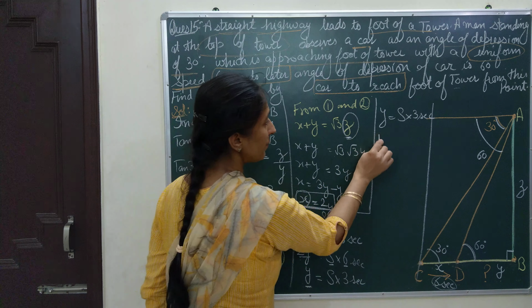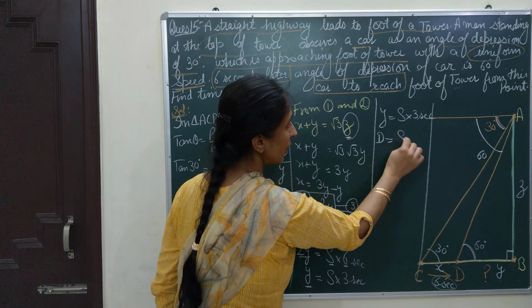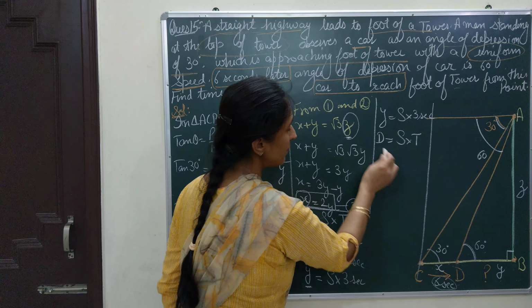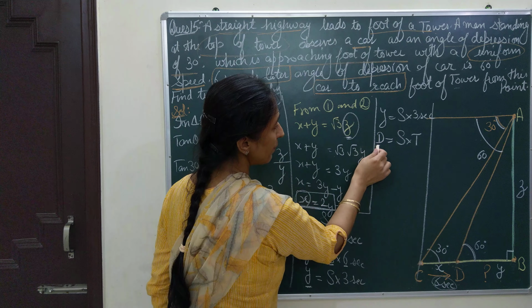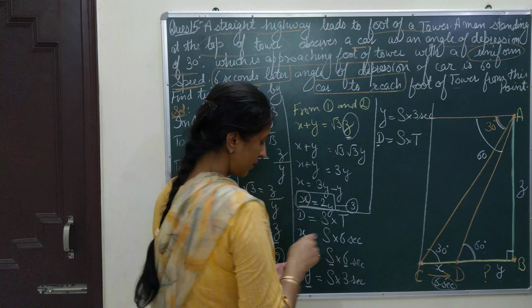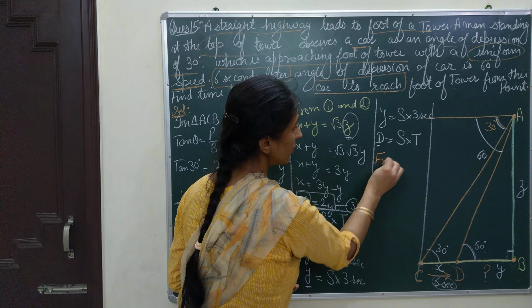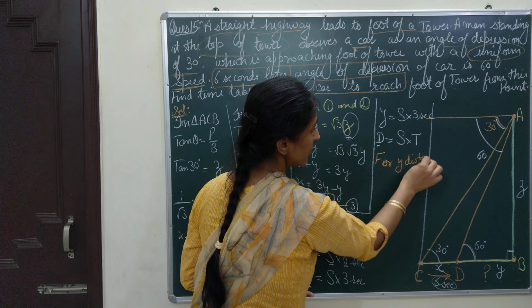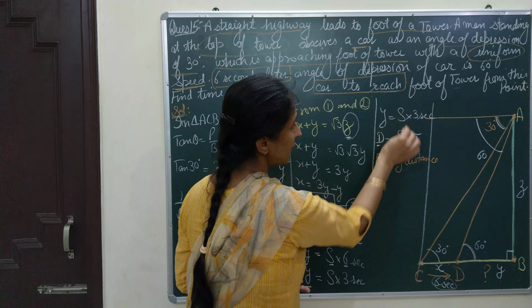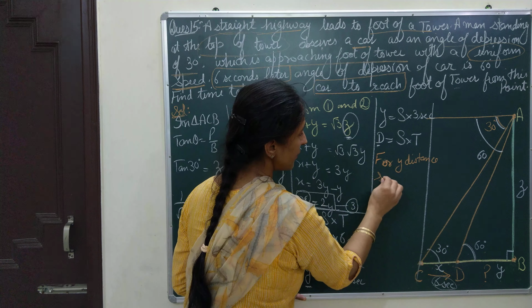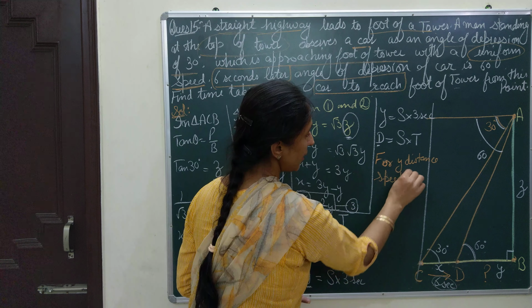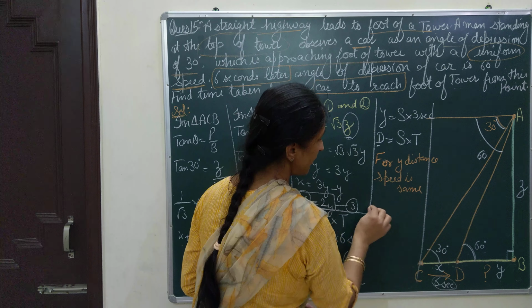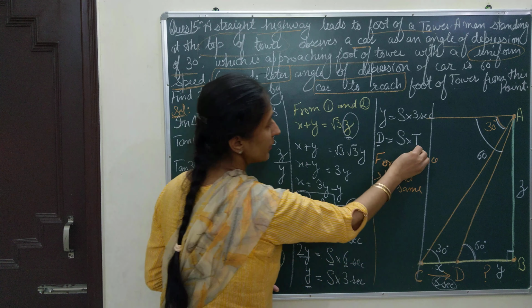If I again compare this with the distance speed formula, distance is speed multiplied by time, then on comparing I get that the distance is y. That means for y distance, the speed remains the same, as you were given that the speed is uniform.